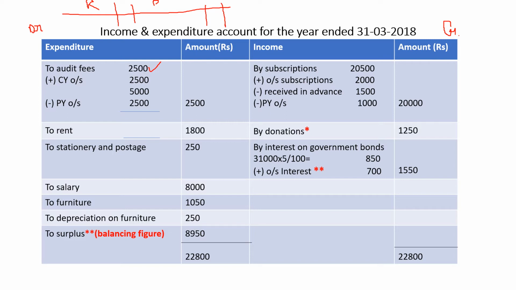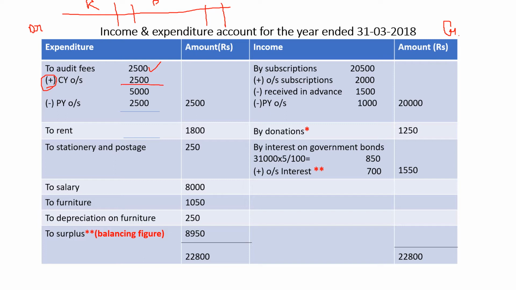Audit fees rupees 2500 still due, that is the current year's outstanding. So current year outstanding audit fees, what we have to do? We have to add it. So write 2500, then plus current year outstanding audit fees, you can write in full, okay? 2500. Now total is 5000.